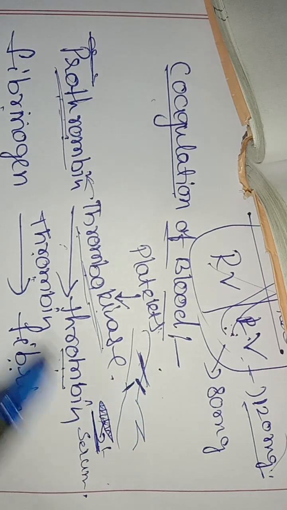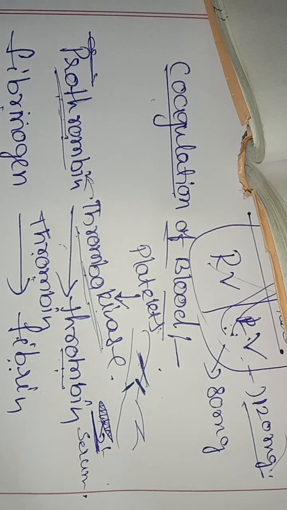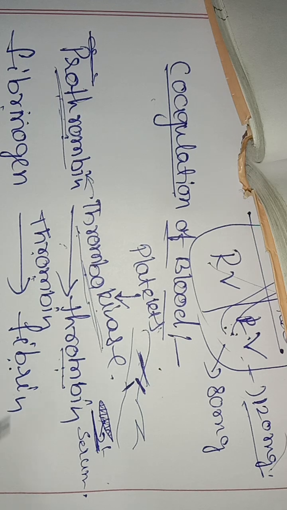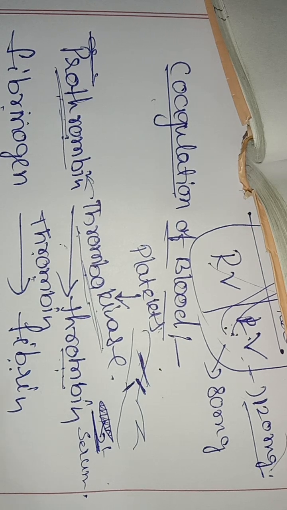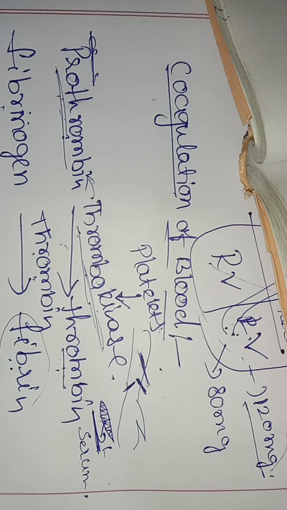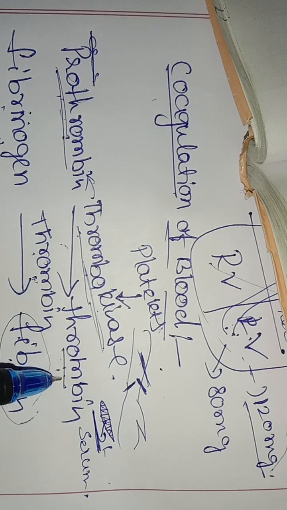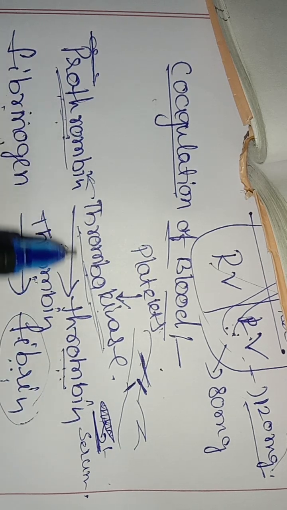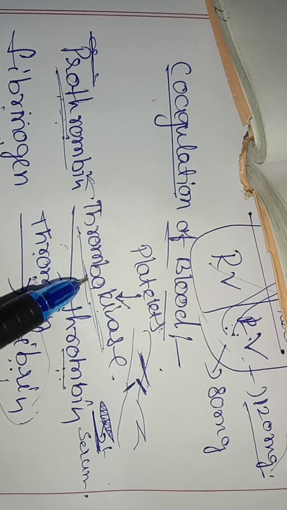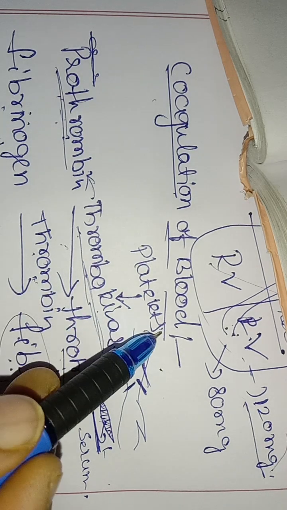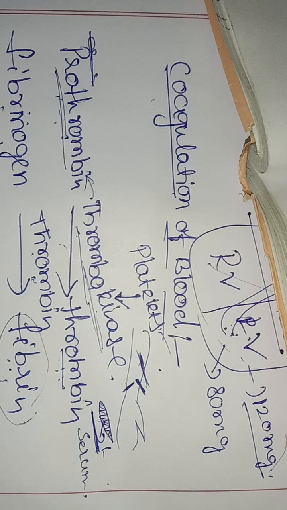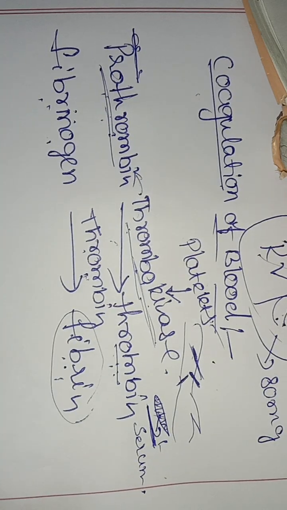The writing order is different; I am telling this only for remembering purposes. We cannot remember everything, but everything goes with a logic, and this is the logic to remember. Fibrin comes from fibrinogen, which is activated by thrombin. Thrombin comes from prothrombin, which is activated by thrombokinase. Thrombokinase is an enzyme released by platelets. Okay, right.